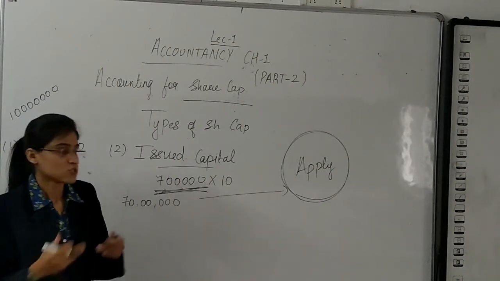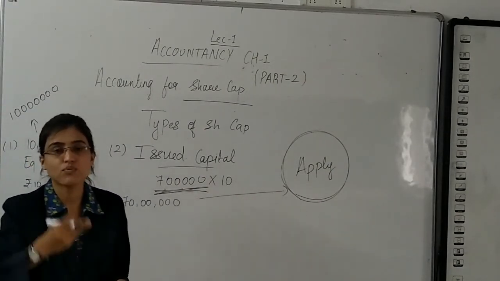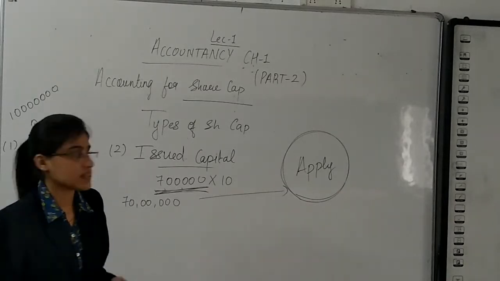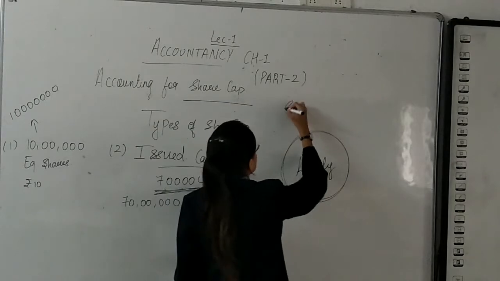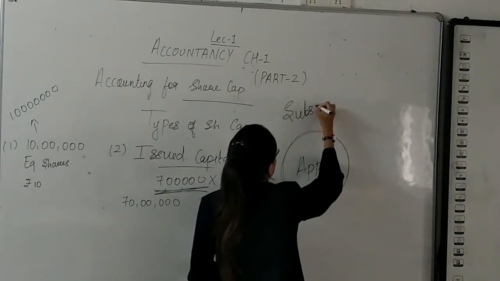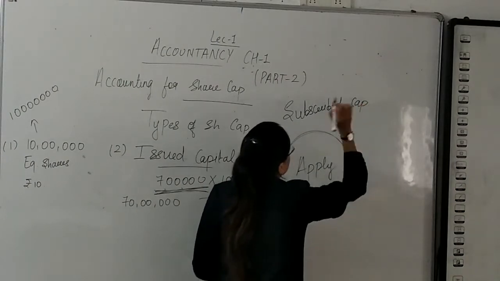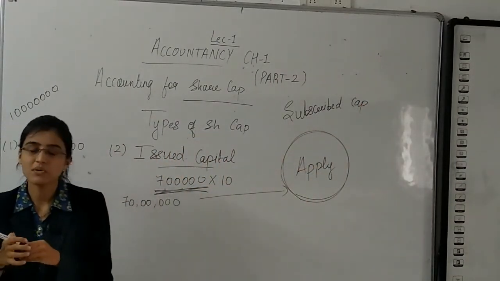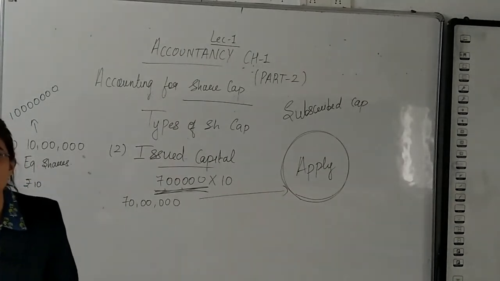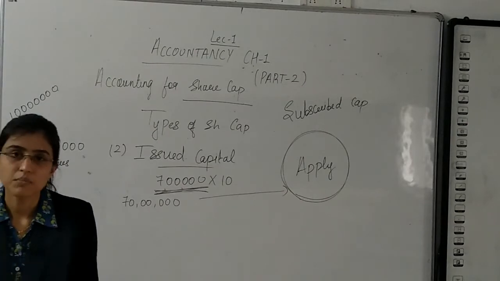With the application they will have to pay an amount for the share, and that amount will be received by me. So that becomes subscribed capital. Applications are received for the number of shares issued, and that becomes subscribed capital.